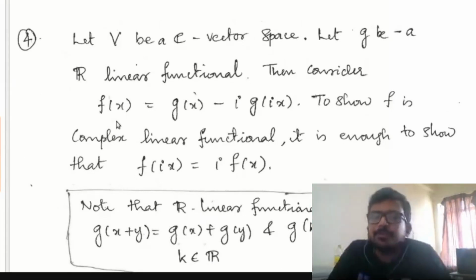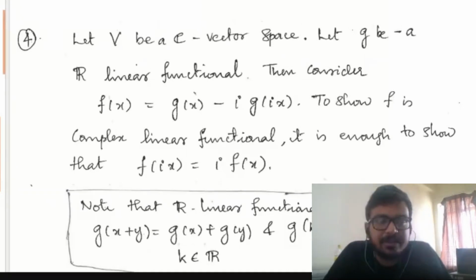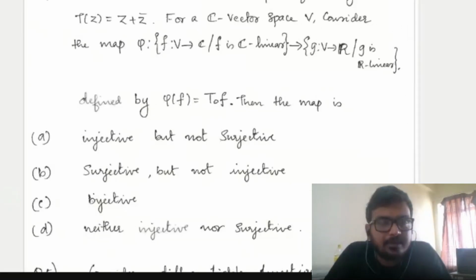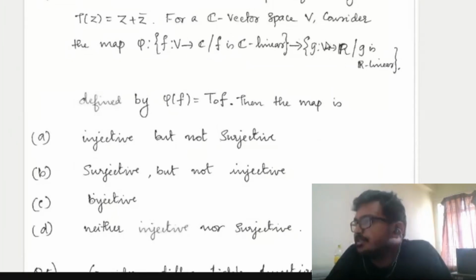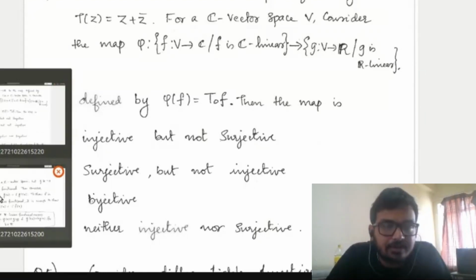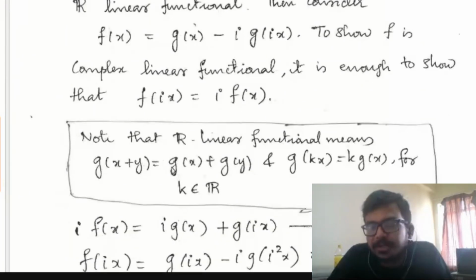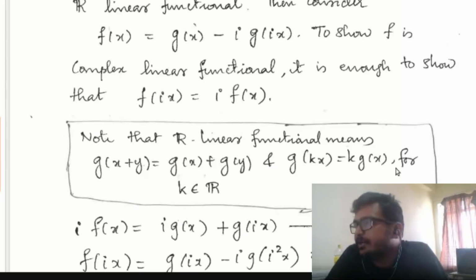Okay, so my aim is, I have an R linear functional G. I have taken G from this set. So G is an R linear functional, and R linear functional means the definition is like this: G of x plus y is equal to G of x plus G of y, and G of kx is equal to k times G of x for k belonging to R.